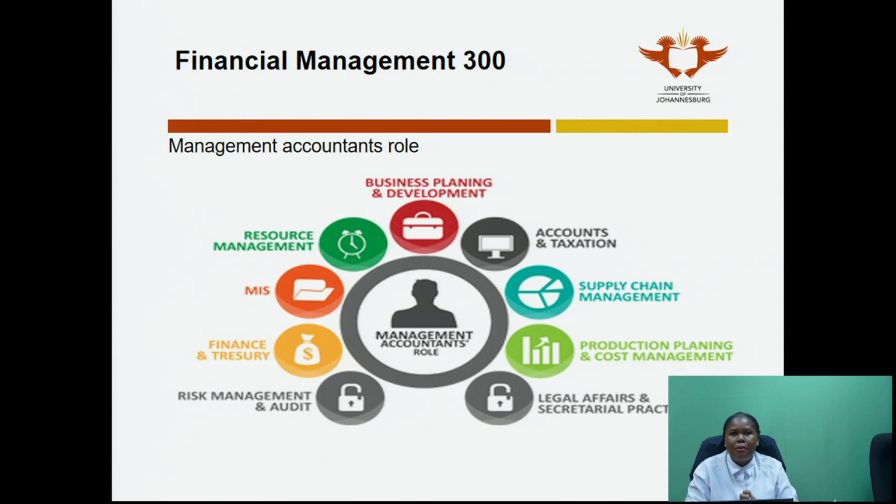Now, this mind map just gives an overall view of what a management accountant's role is. They can do accounts and taxation, supply chain management, business planning and development, resource management. The purpose of this slide is so that you can link the role of a management accountant to what standard costing is. We said that standard costing is a tool that we use to make decisions.